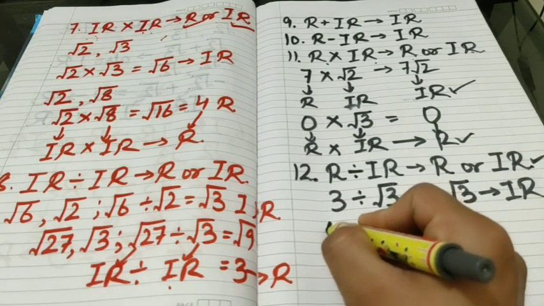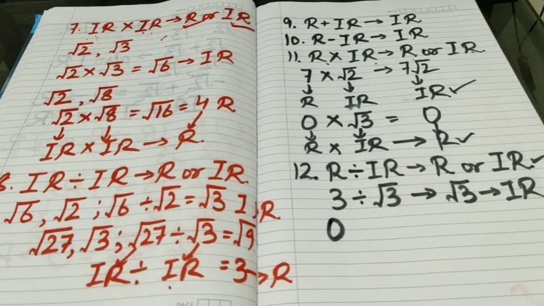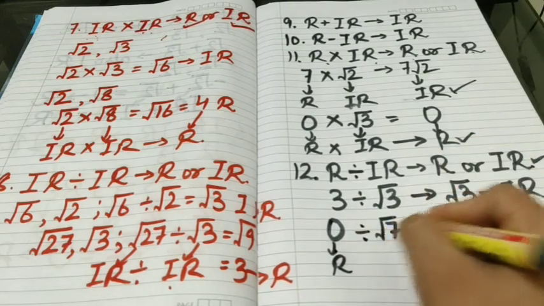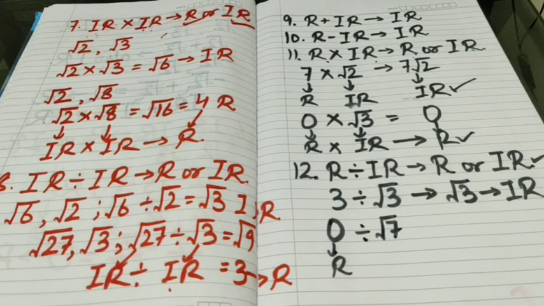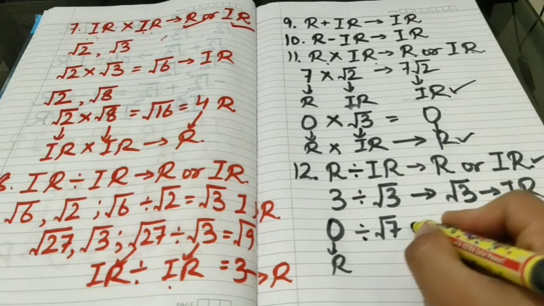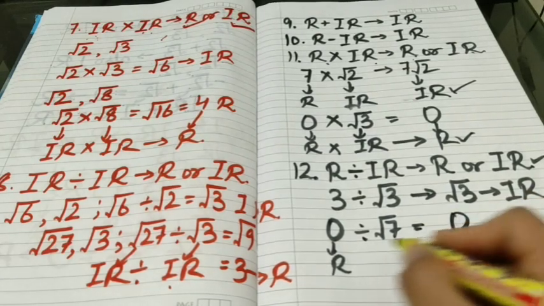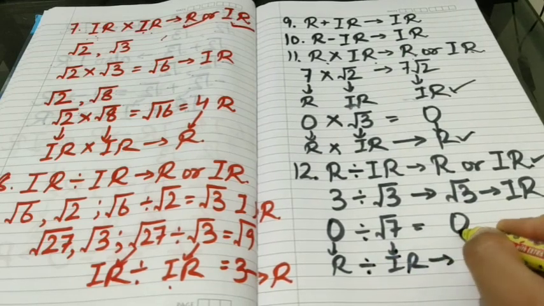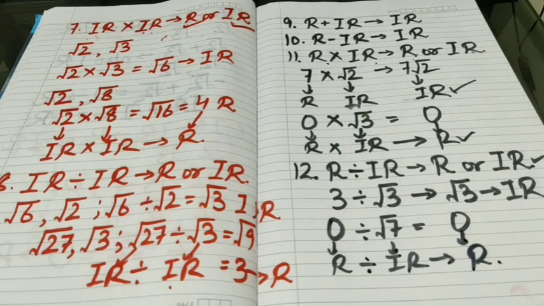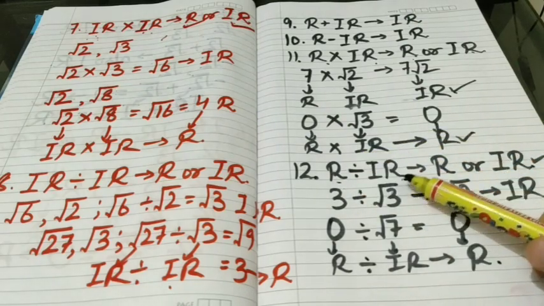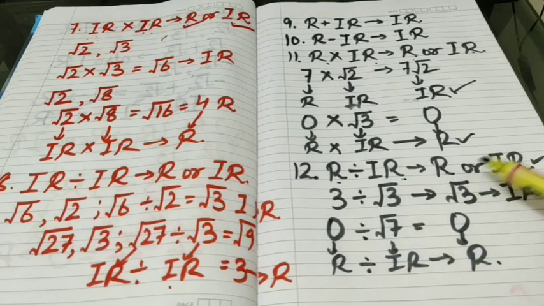For example, we take 0 as a rational number. We know that 0 is rational. And take any irrational number, let it be square root of 7. So 0 divided by something, we know that 0 divided by any non-zero real number will be 0 only. So here what we have seen, rational divided by irrational, and the result is rational. That's why we have made the statement that if we divide a rational by irrational, the quotient may be rational as well as irrational.